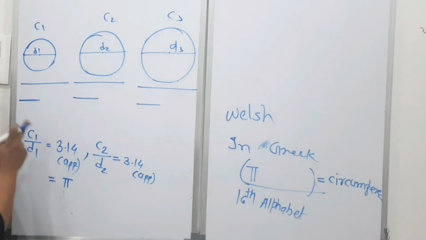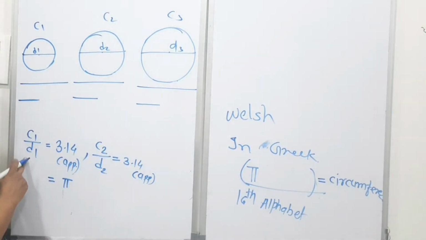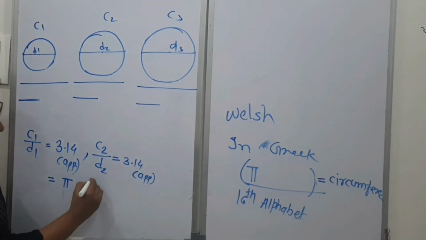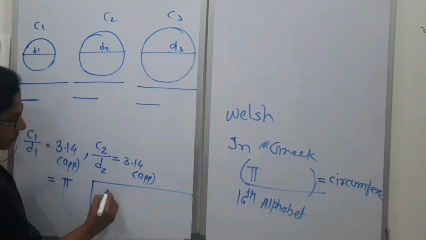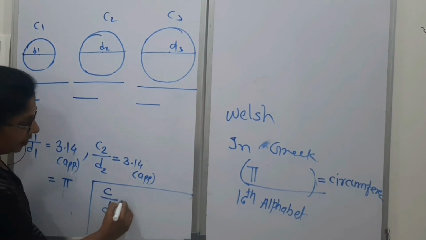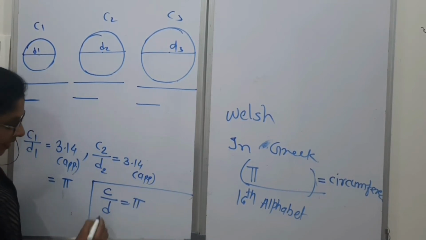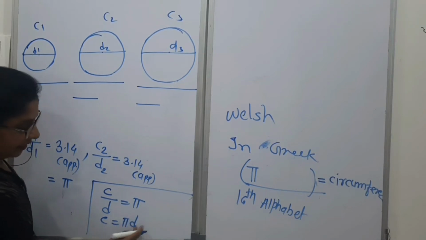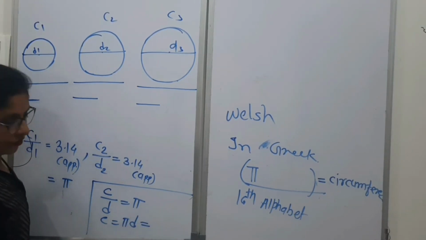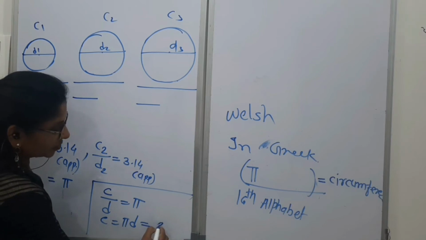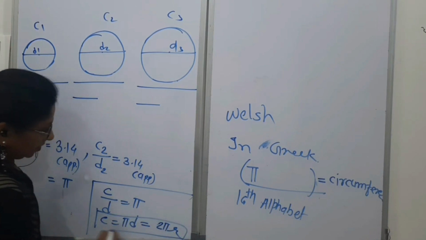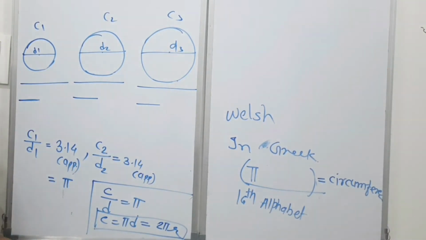Pi is the ratio of circumference to diameter. You can search this in Google and you will find that. So in this way, if we generalize this, then what happens? Circumference to diameter is nothing but pi. That is, circumference is pi d. And we know that d is 2r, twice the radius. So C equals 2 pi r. In this way, the circumference of a circle is 2 pi r.